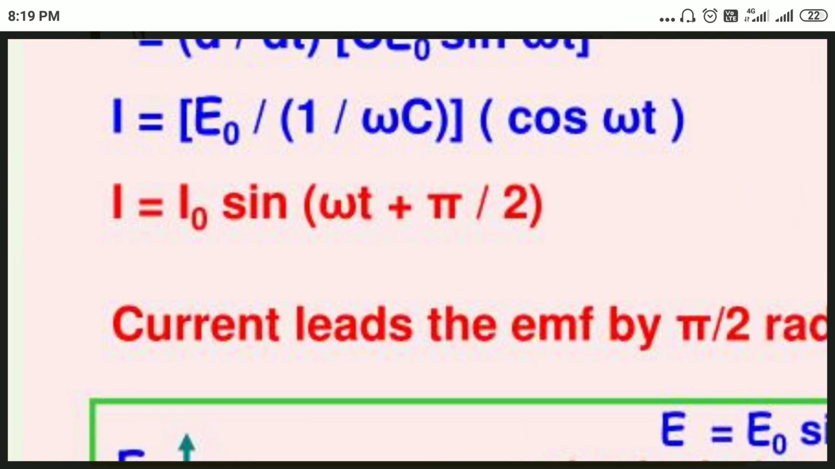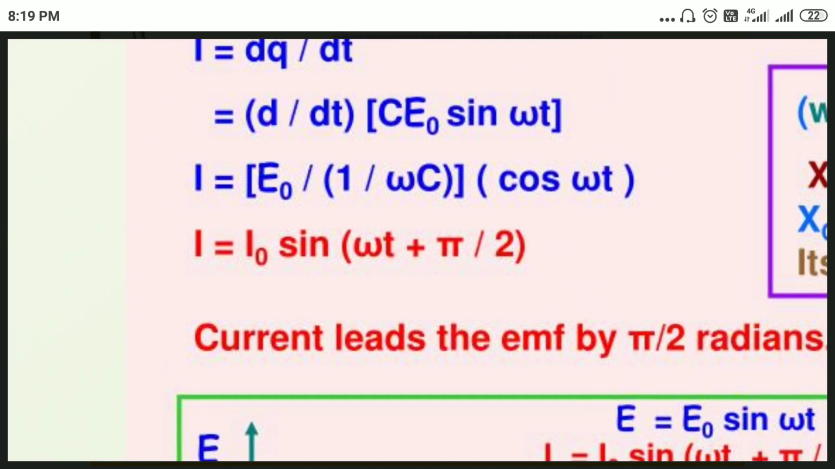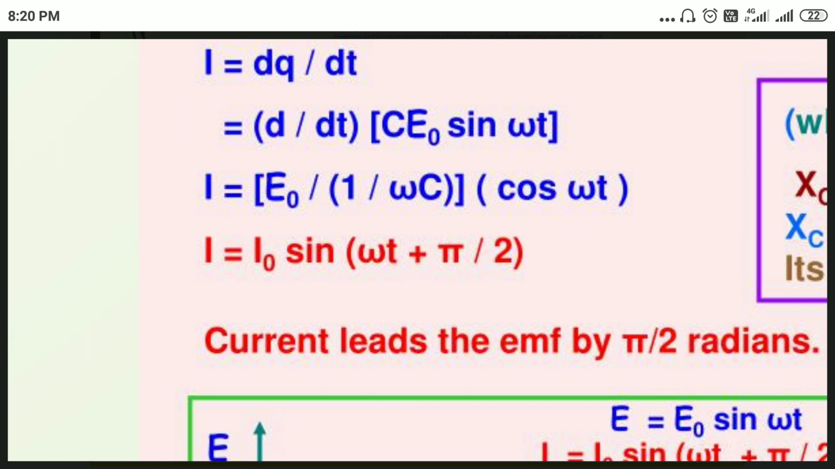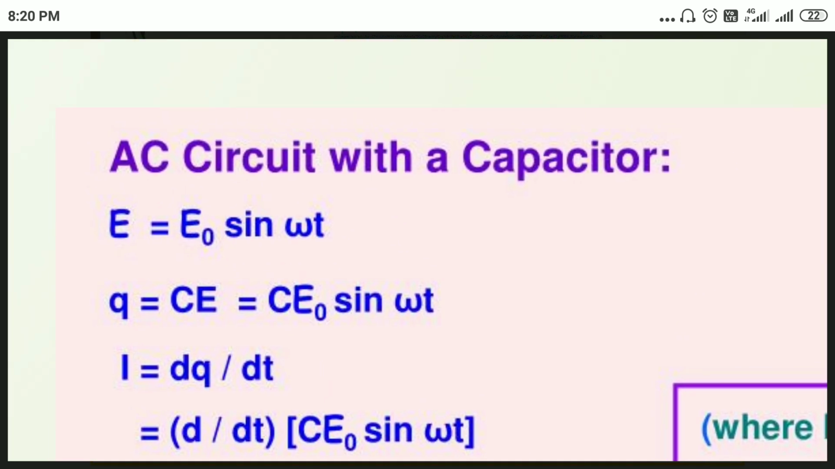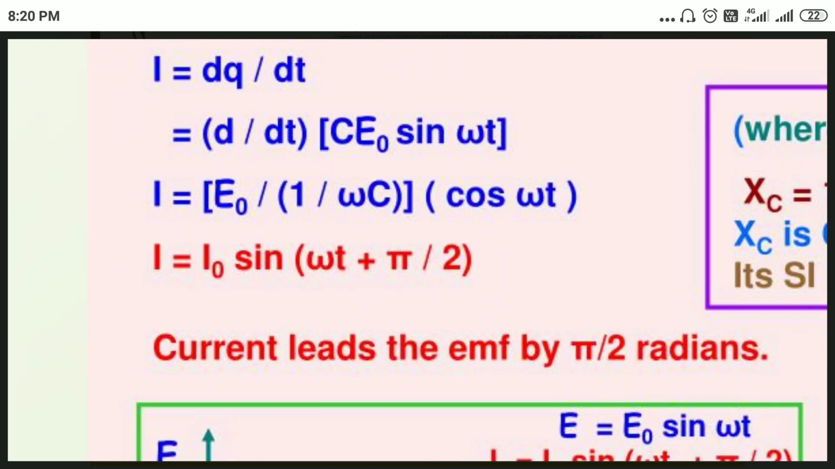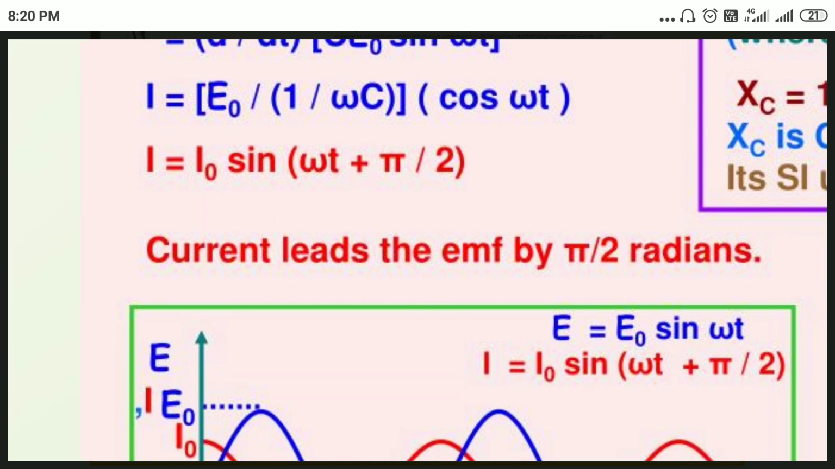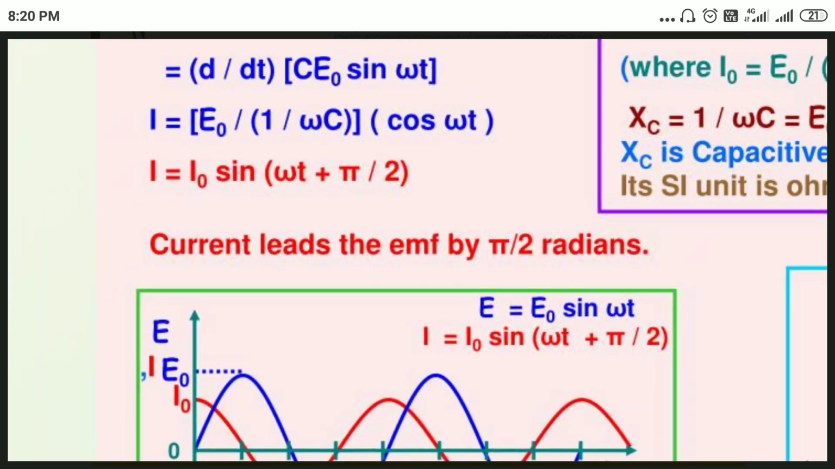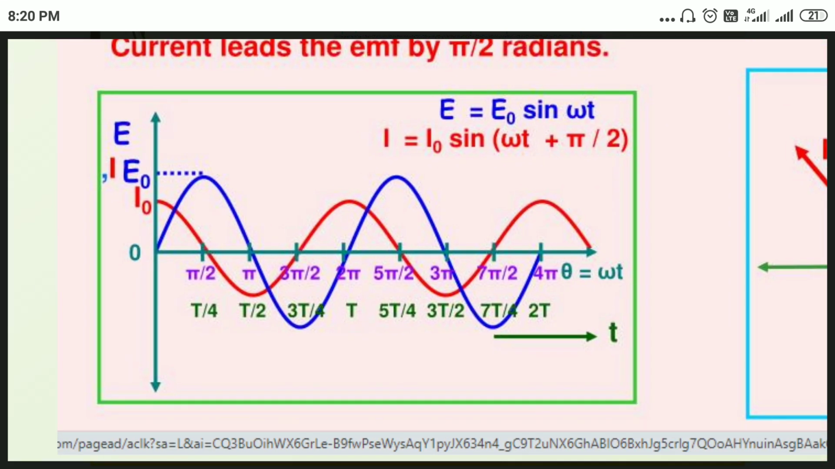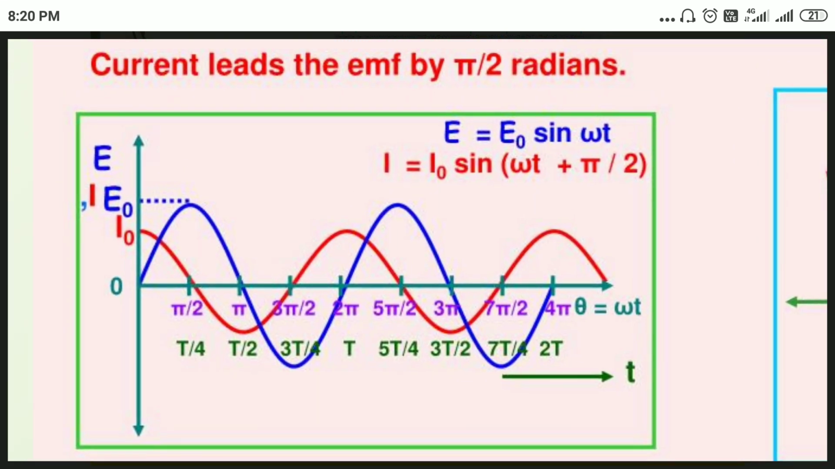You know the phase difference between cos and sin is pi by 2. So this equation shows that the current leads the EMF by pi by 2. The current leads the EMF by pi by 2 radian. Now let's see the graphical representation. In this graph, the blue line is for the EMF and the red line is for the current. So the current leads the EMF by 90 degrees.